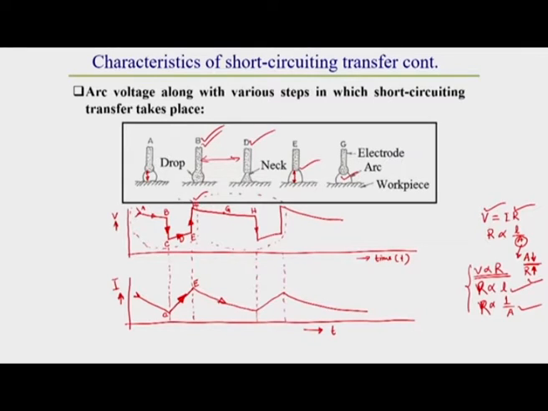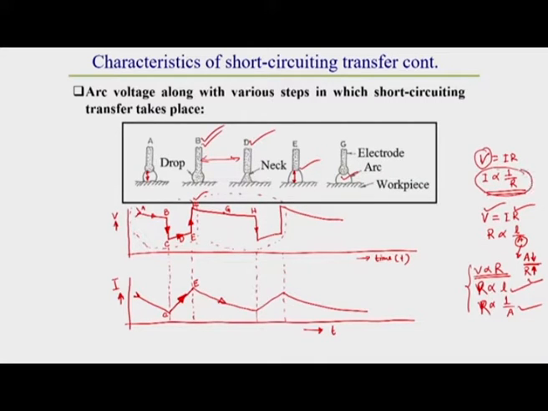For a particular voltage, V is equal to IR. If V is constant, we can write that I is inversely proportional to 1 by R. So if resistance increases, then current decreases.